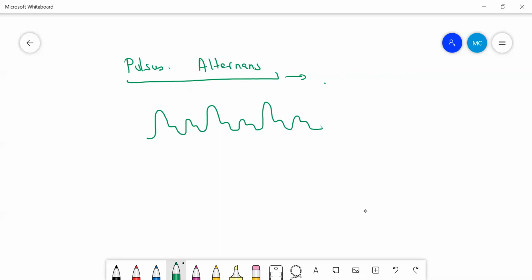Okay, so again, where is this pulsus alternans seen? This is also commonly asked. It is seen in case of acute left ventricular failure. Pulsus alternans is seen in acute left ventricular failure. Okay, next come to the pulsus bigeminus.